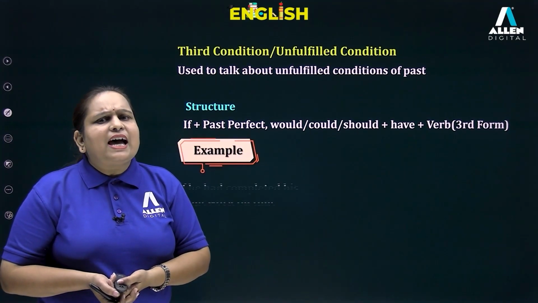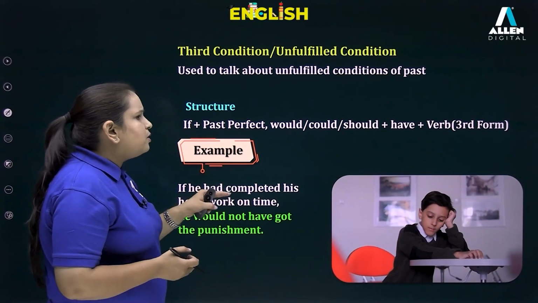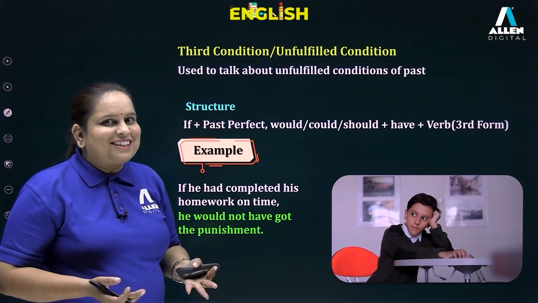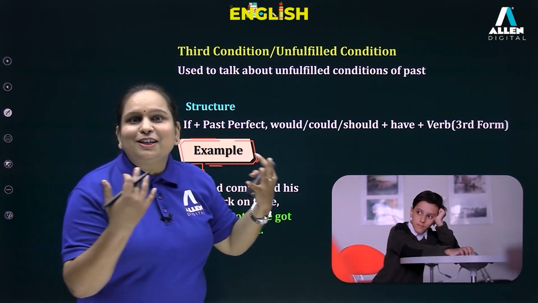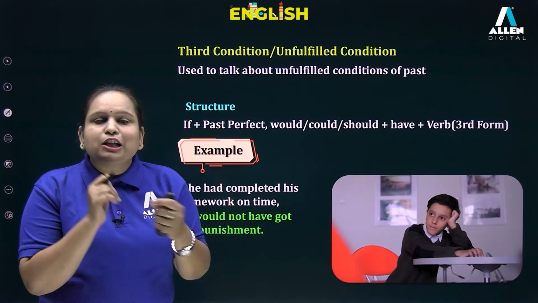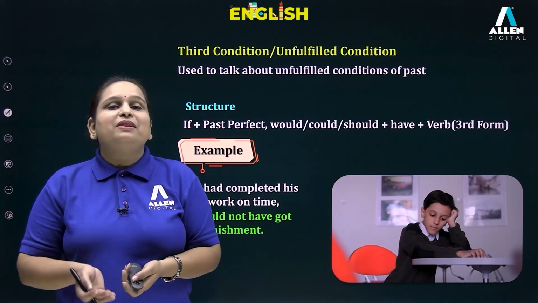Let us take a look at the example: if he had completed his homework on time, he would not have got the punishment, right? So he failed to do his homework on time. That is why he got the punishment.